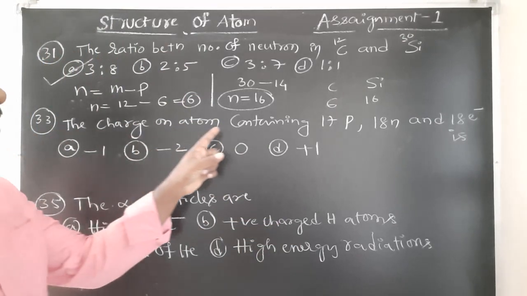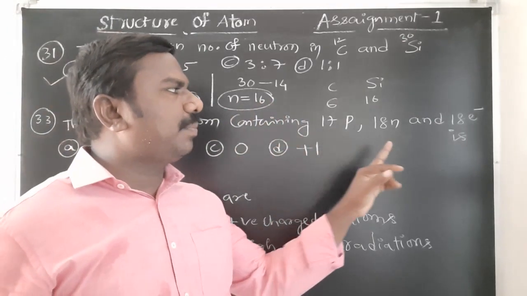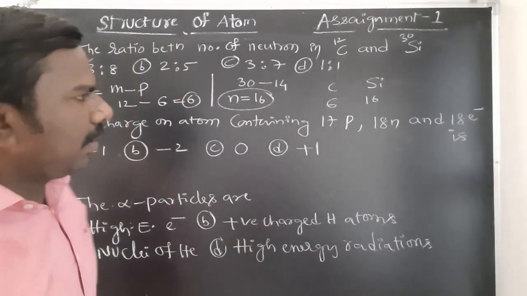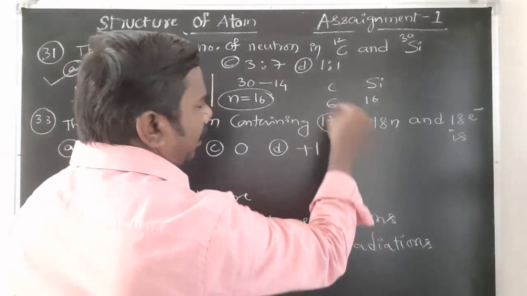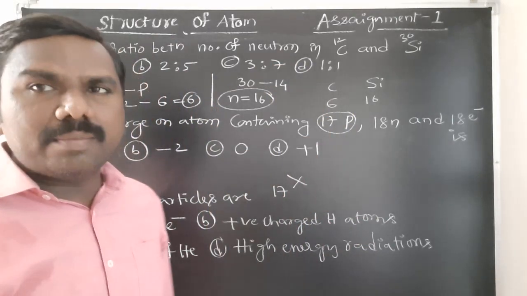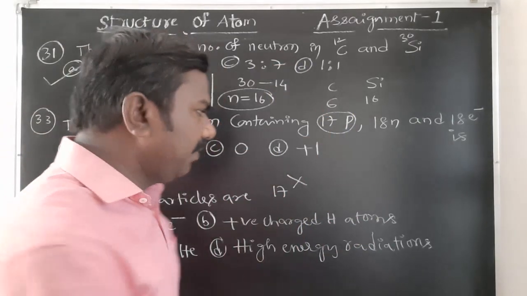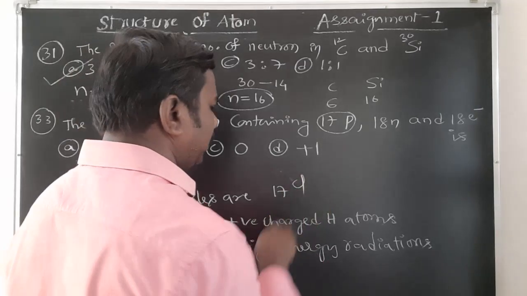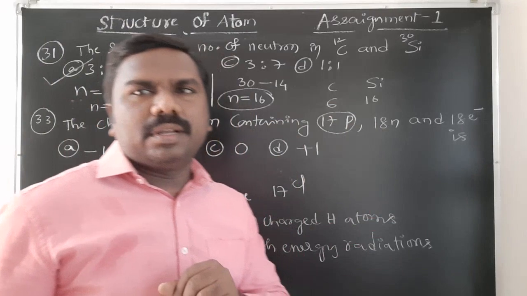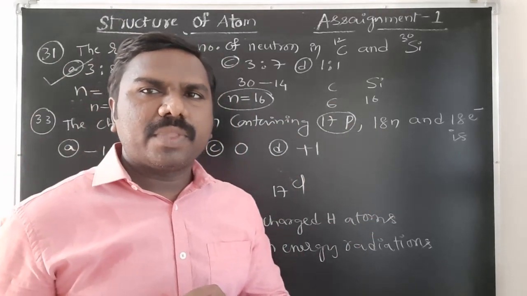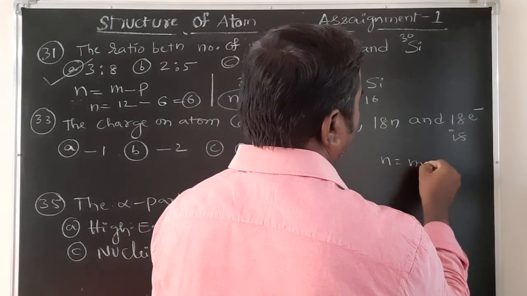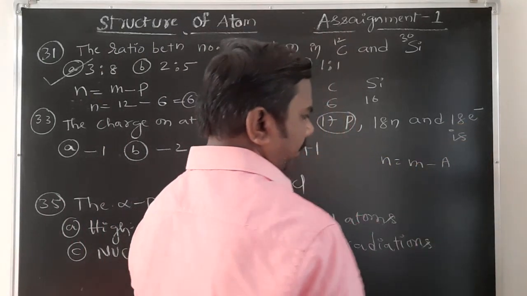33. The charge on an atom containing 17 protons, 18 neutrons and 18 electrons is? So proton number is nothing but atomic number. X, it is 17. Atomic number 17 is nothing but chlorine. We know already it is chlorine. Getting, students? Next, 18 neutrons. 18 neutrons in the sense protons plus neutrons. Neutron is equal to mass number minus atomic number.